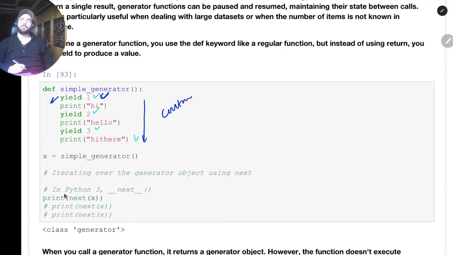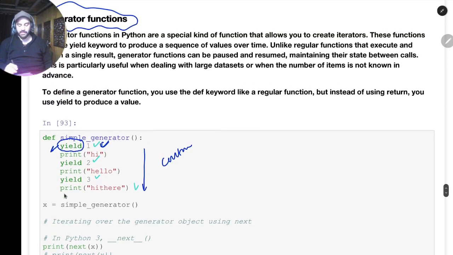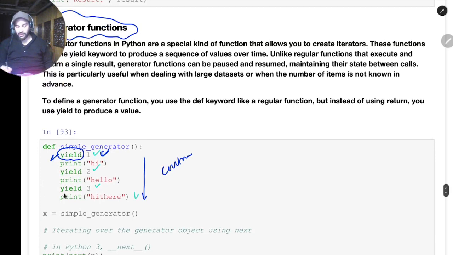But for that, what Python programmers did is they introduced a special keyword, yield. If you even see the definition, here I have written that generator functions can be paused and resumed. So here, yield of 1 is like a pause. But if I wrote a return statement, it would just execute and finish the execution of the function. I just want to pause it here. I want to return 1 and then pause it.